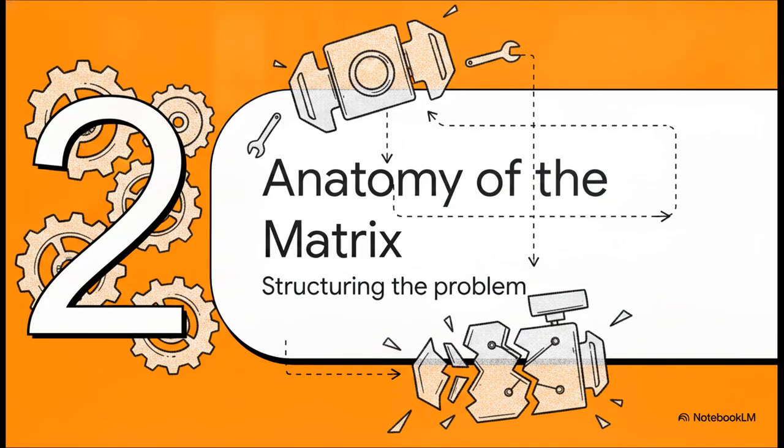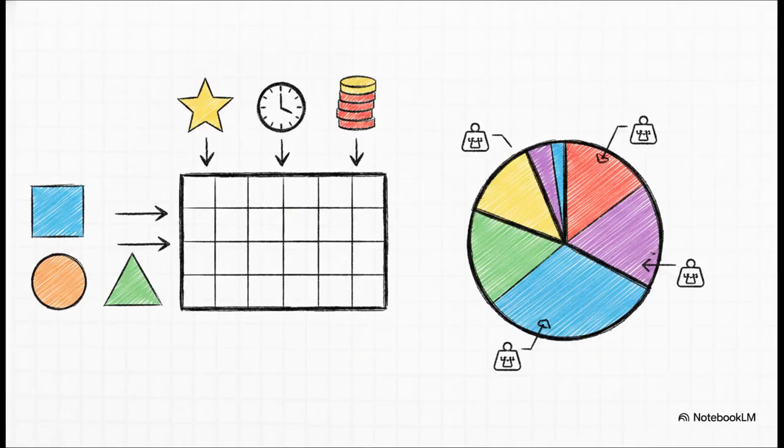Section 2, Anatomy of the Matrix. Let's break down the strict requirements for our inputs. We basically start with a decision matrix, which is just an M by N grid. Our alternatives, the actual choices we're deciding between, sit nicely in the rows. Our criteria, the things we're judging them on, form the columns. And finally, the secret sauce here, the decision weights. Each criterion must be assigned a weight of relative importance, and crucially, these weights are usually normalized so that they all add up to exactly 1, or 100%.